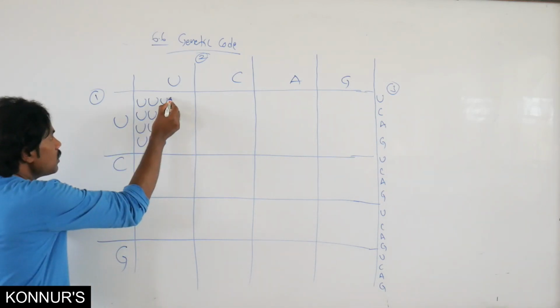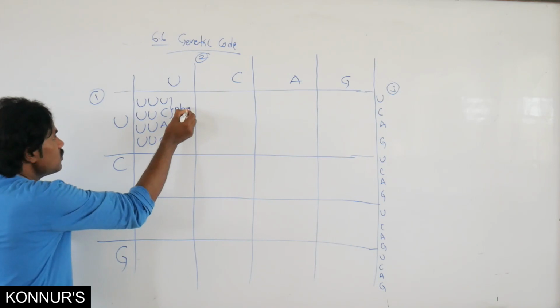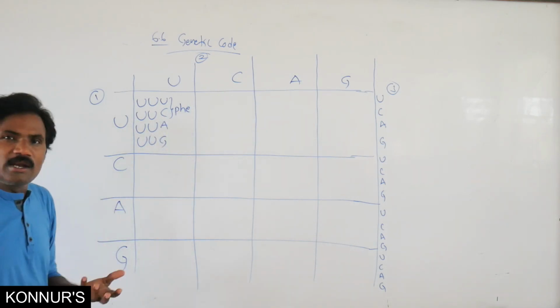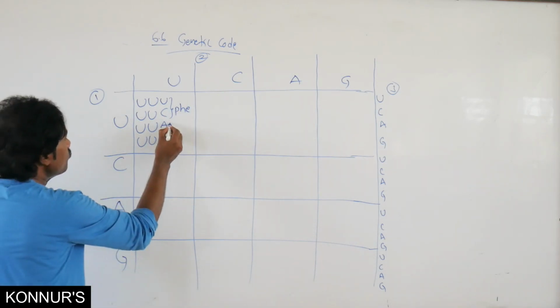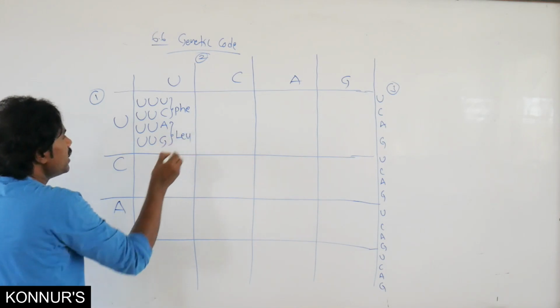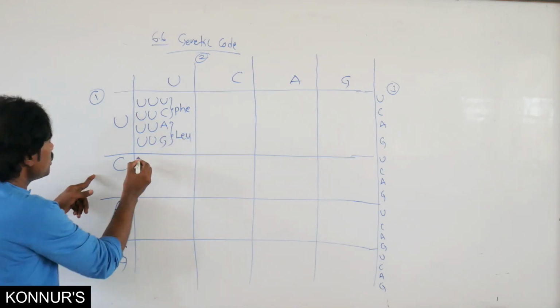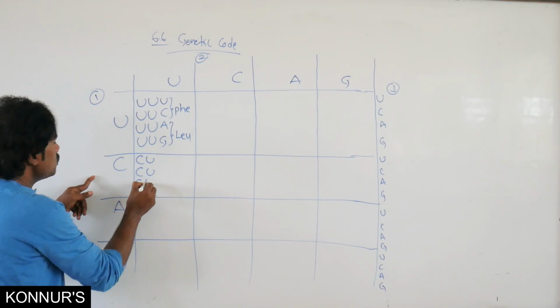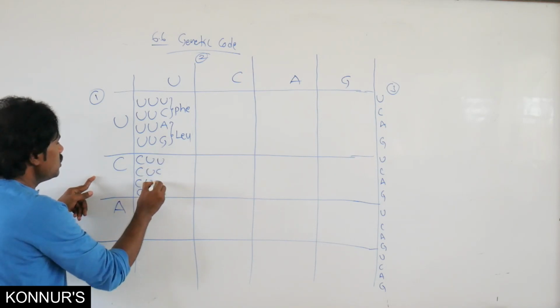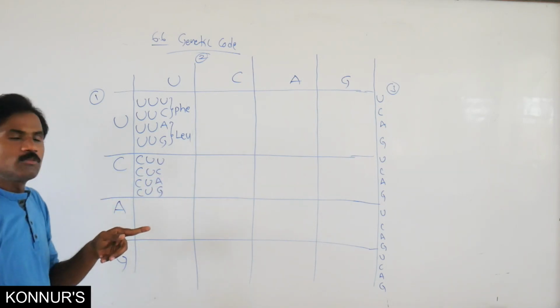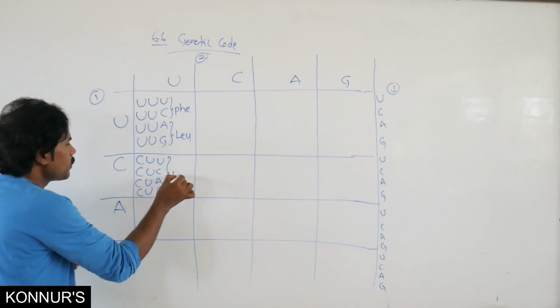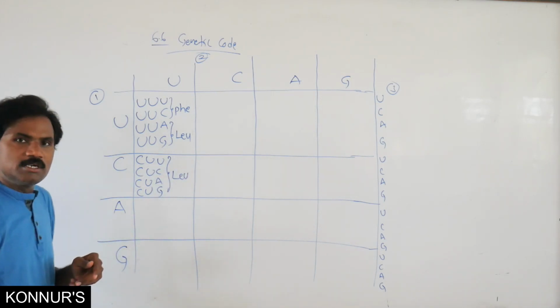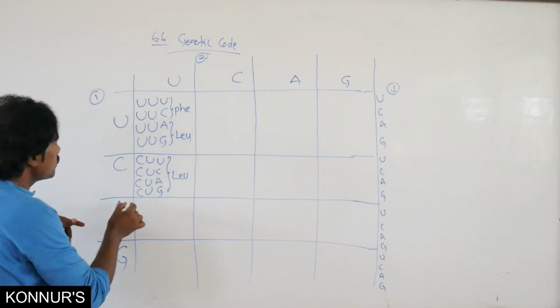Then UU represents phenylalanine, then leucine. Similarly, CU with U, C, A, G all represent only leucine, one particular amino acid.